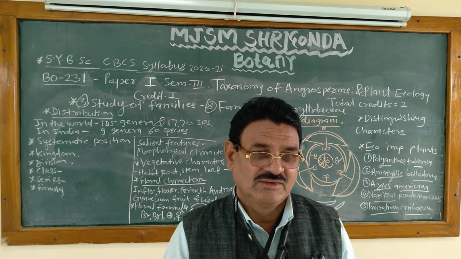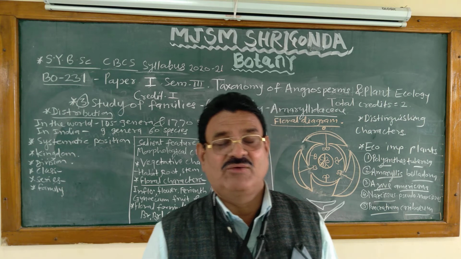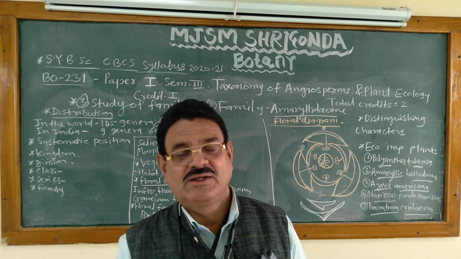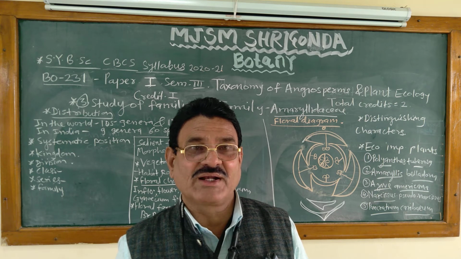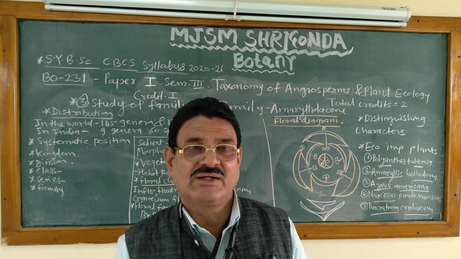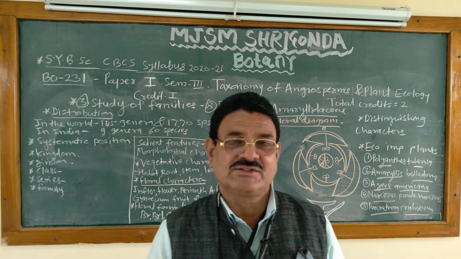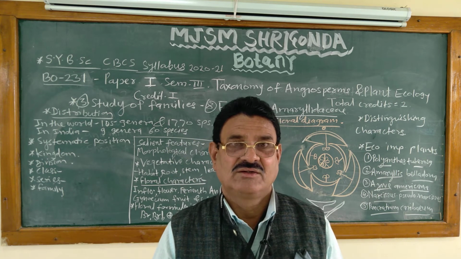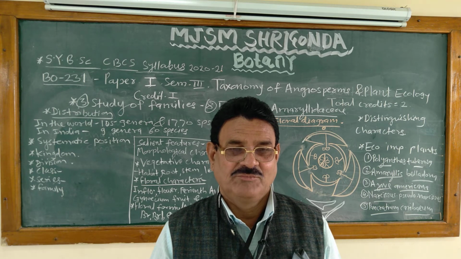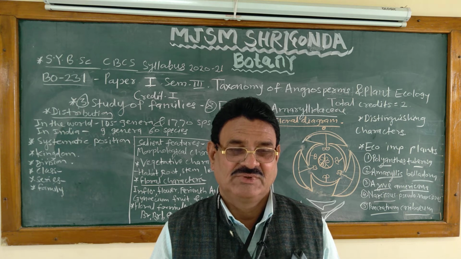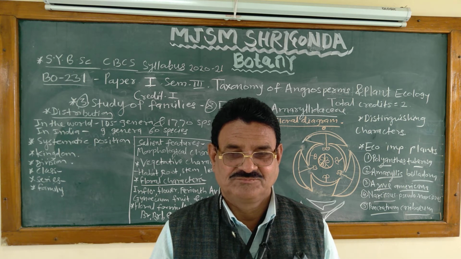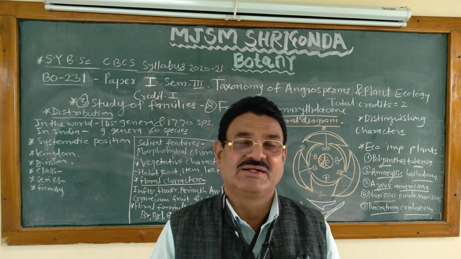First, series Epigynae: flower epigynous, ovary inferior. Family Amaryllidaceae: the characters of family Amaryllidaceae are flower trimerous, epigynous, ovary inferior, trilocular, plants with bulb, corm or rhizomatous stem. These are the characters of family Amaryllidaceae.